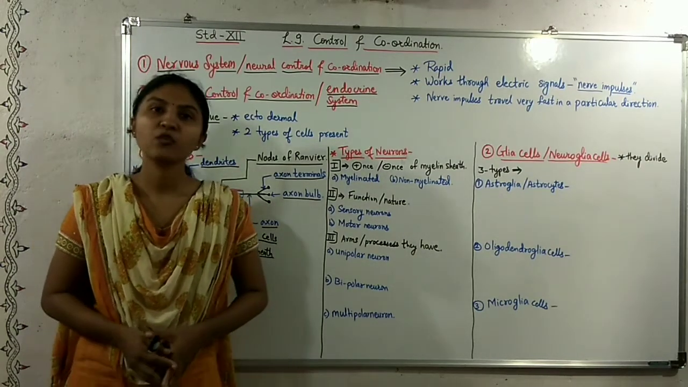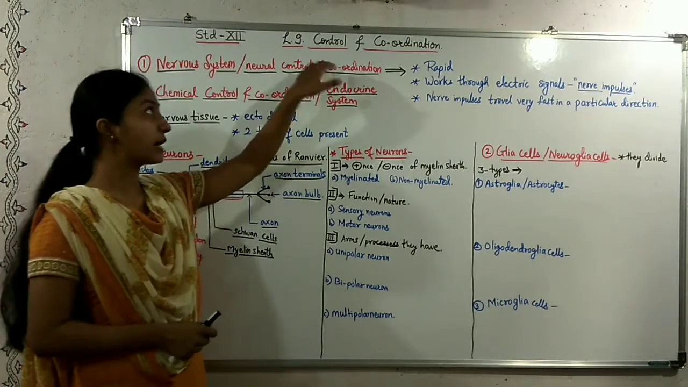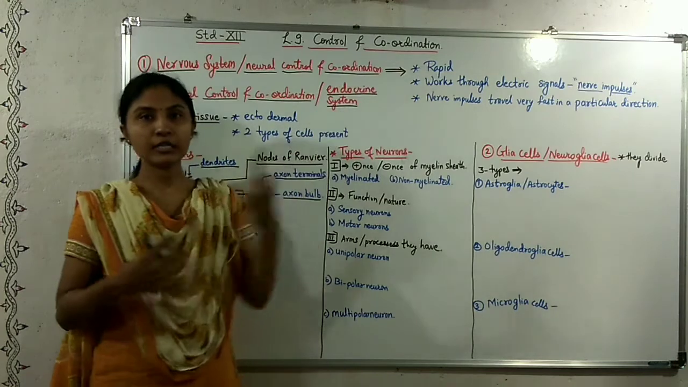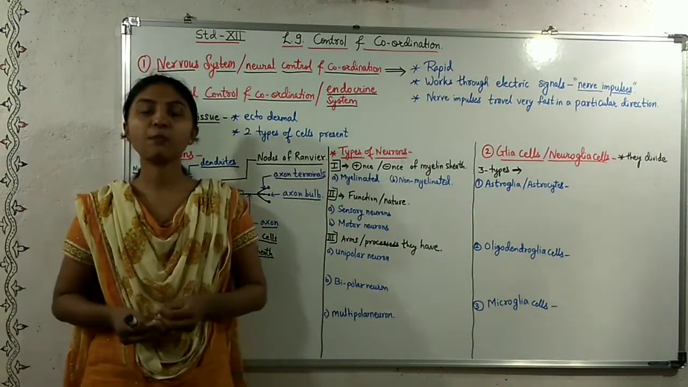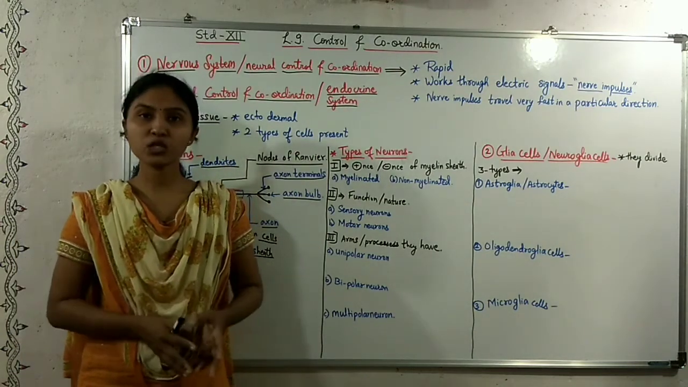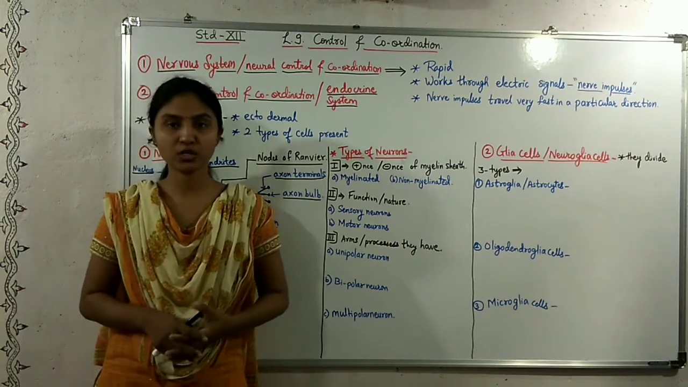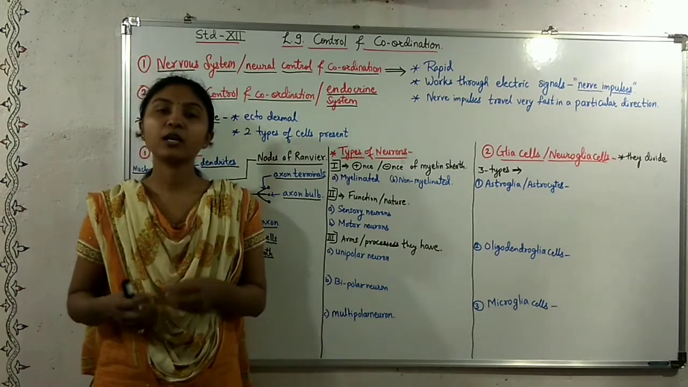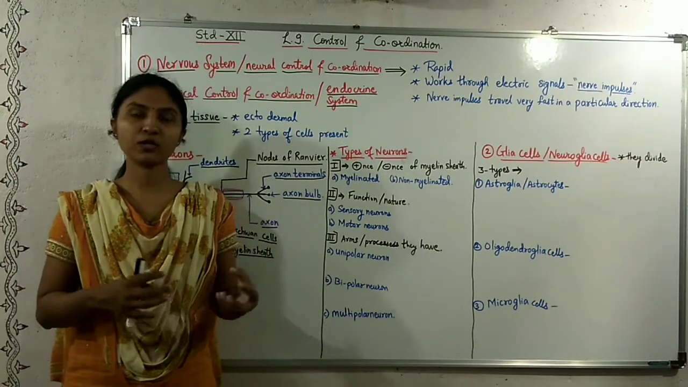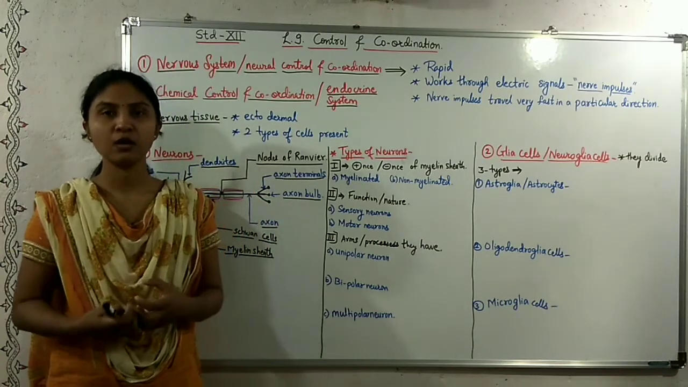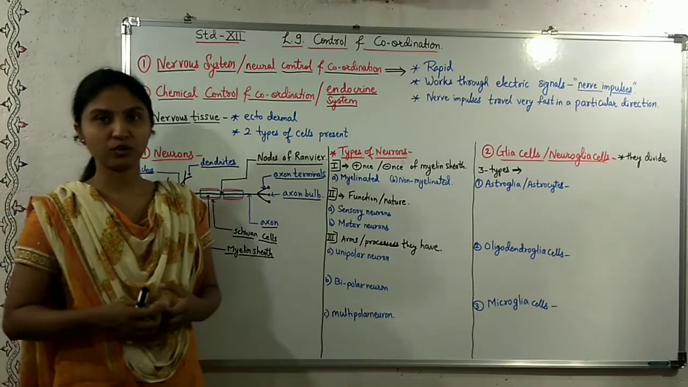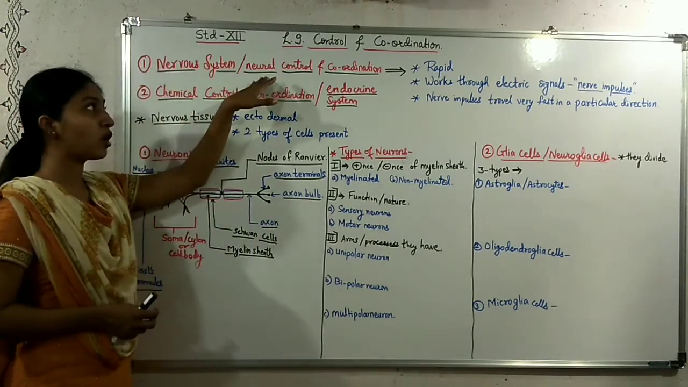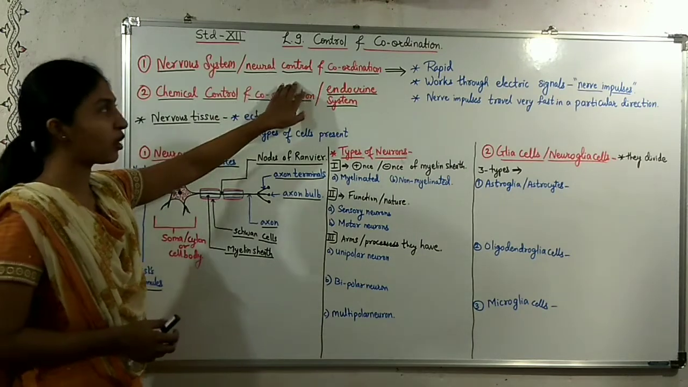Hello students, we are starting a new chapter, chapter number 9, Control and Coordination. In this chapter, we will be studying the systems that are responsible for the control and coordination of the body of an organism. In humans, there are two types of systems responsible for the control and coordination of the body. The first is the nervous system. It is also called neural control and coordination.